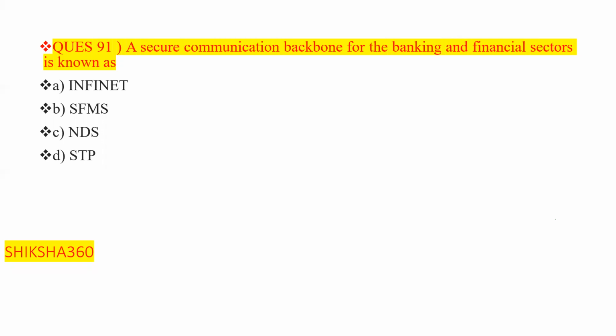A option is Infinet, B option is FMS, third option is NDS, fourth option is STP, clear. So the correct answer is that is basically a secure communication backbone for the banking and financial sector, that is Infinet, option number A.